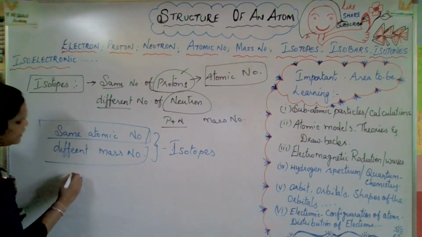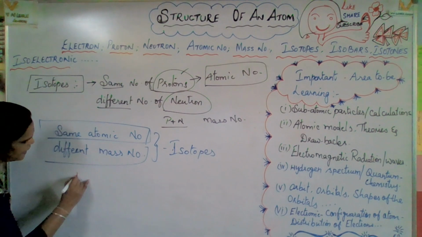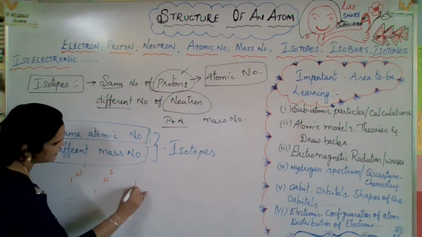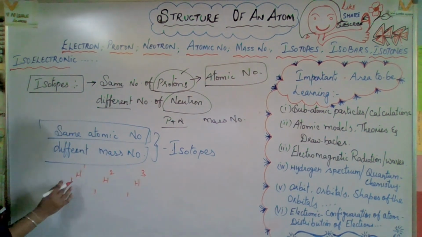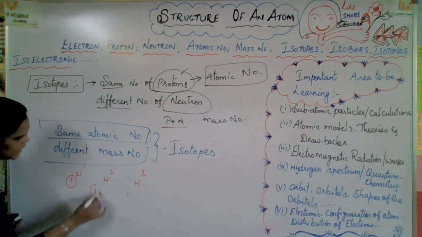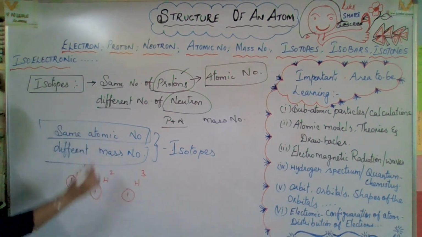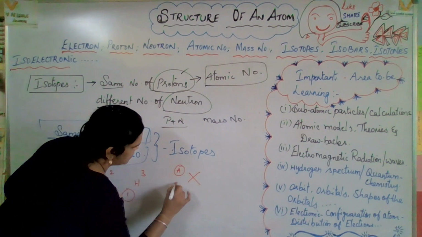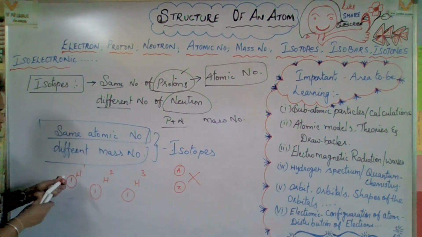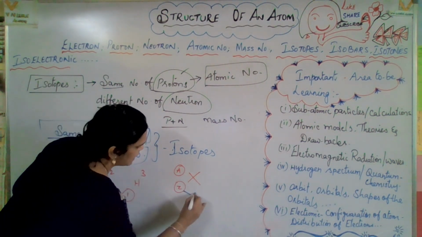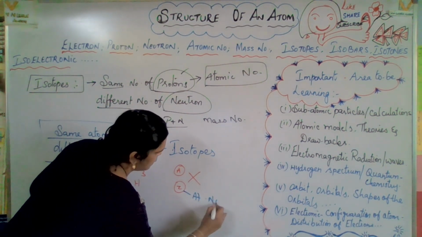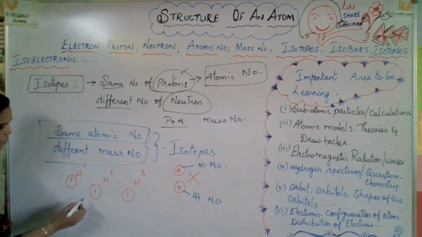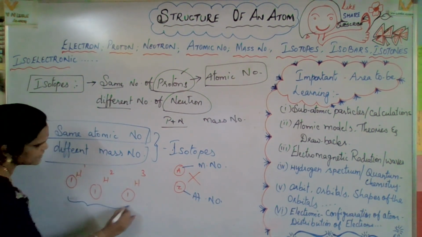Now here, the example is hydrogen: 1H1, 1H2, 1H3. Here 1H1 has 1, 1, 1. What I mentioned as X, here Z and A. Z is the atomic number and A is the mass number. So here 1, 1, 1, these are all what?